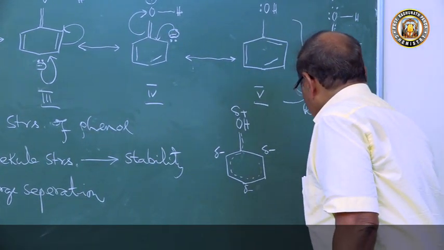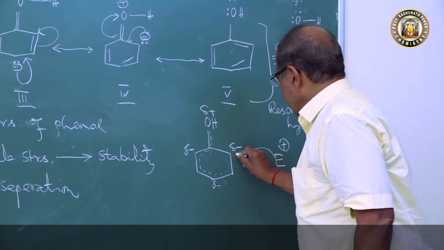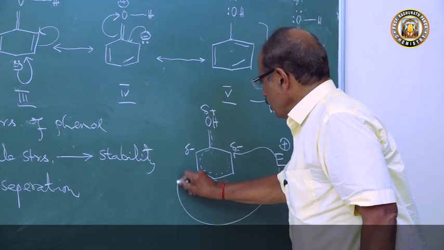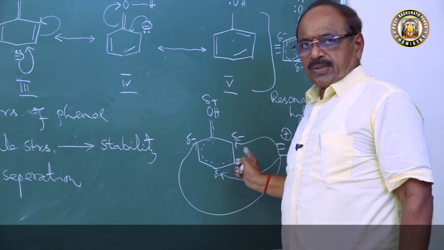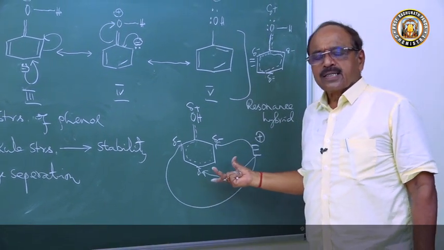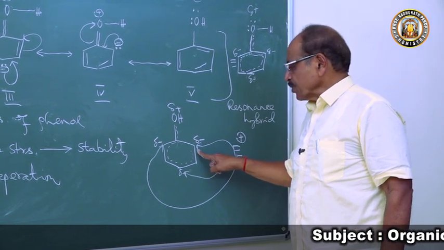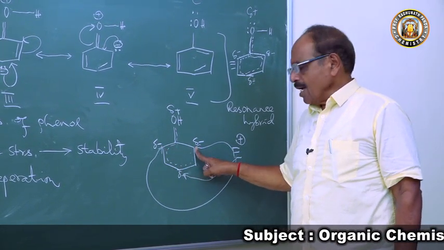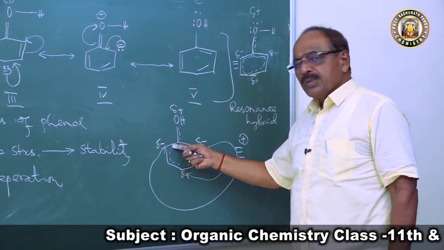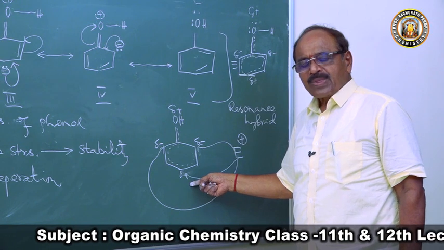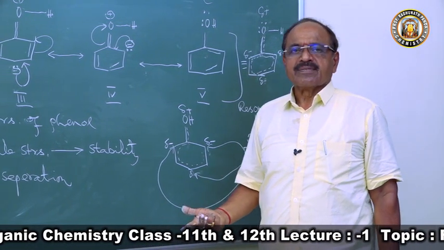So the electrophile, meaning a positively charged body, when it comes, will go either to the ortho position or to the para position. When added to phenol, the electrophile will find its position at the ortho or para position. But how many ortho positions are there? 2. The para position is 1. Hence the ortho derivative is more probable than the para derivative in phenol.